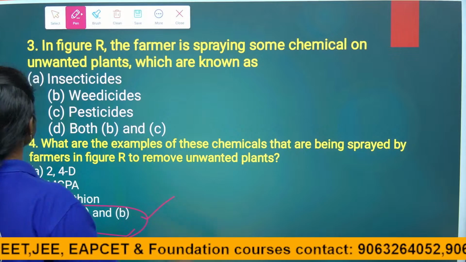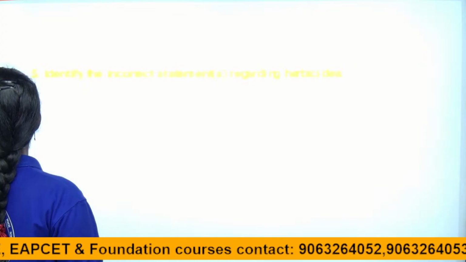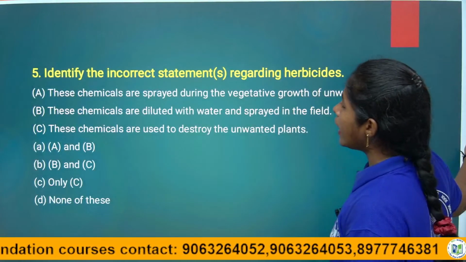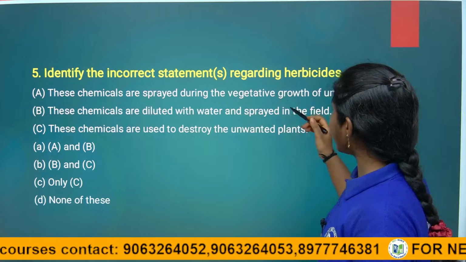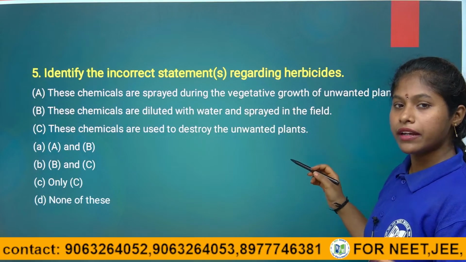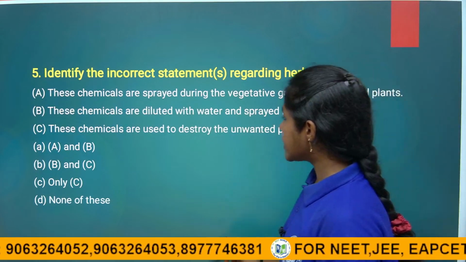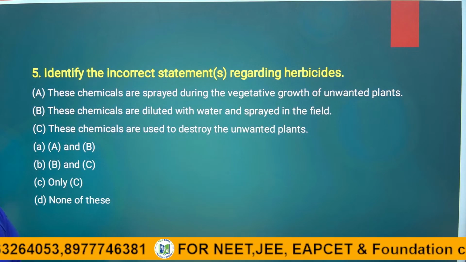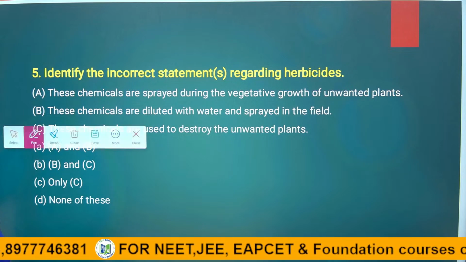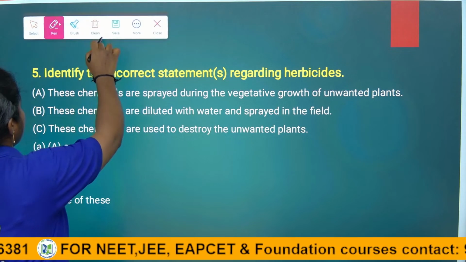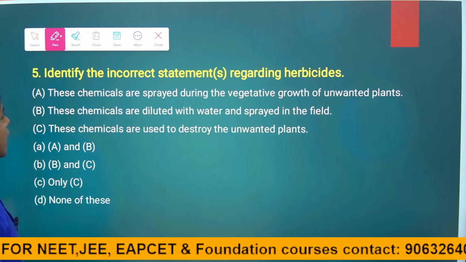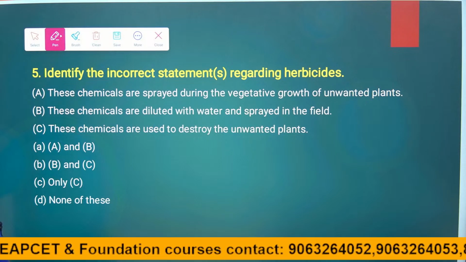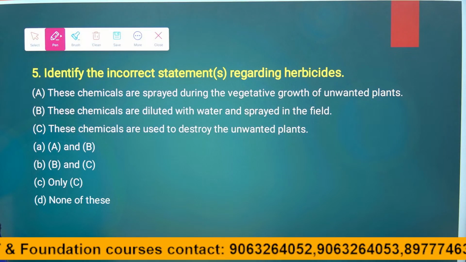So next question. Identify the incorrect statement regarding herbicides. They are asking for the incorrect statement regarding herbicides or weedicides. See, these chemicals are sprayed during the vegetative growth of unwanted plants. They are asking for the incorrect statement, right? So next one, these chemicals are diluted with water and sprayed in the field. Of course, right? Next, these chemicals are used to destroy the unwanted plants.